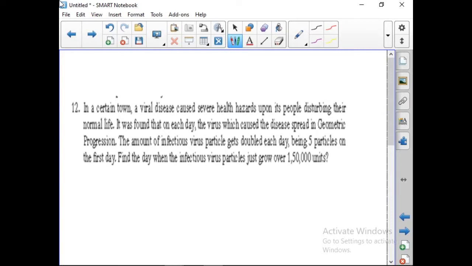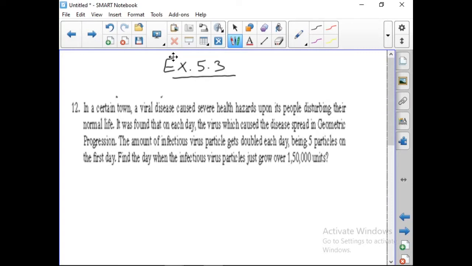We have studied the sum of n terms formula for GP and AP, and we have also learnt a new progression. What is the new one? Do you remember? Arithmetico-geometric series. That is the new one we have studied. Now we will continue with a few more problems in the exercise.